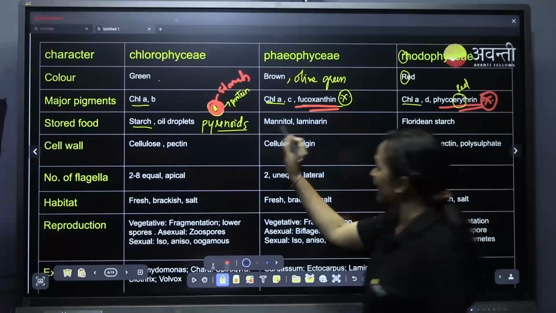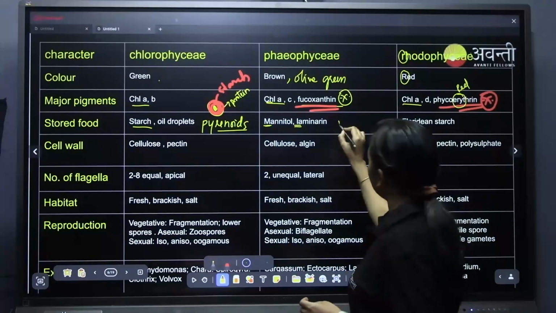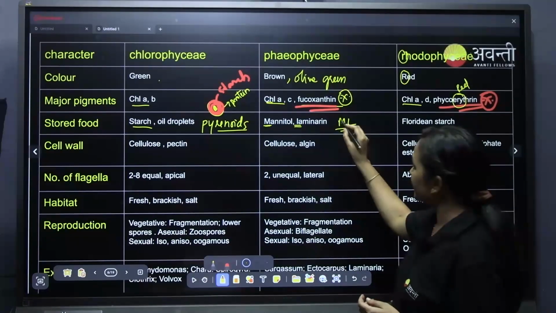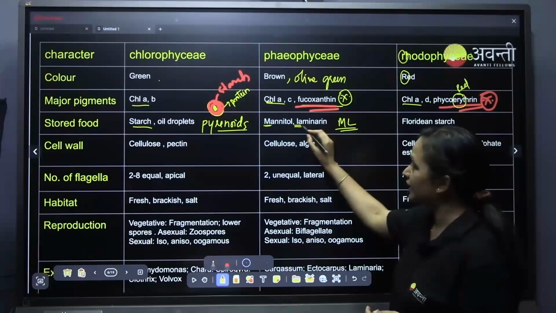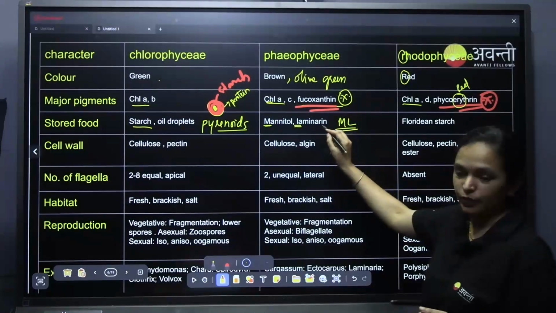Now mannitol and laminarin, you remember it as ml, M for mannitol, L for laminarin. This has also been a previous year question.